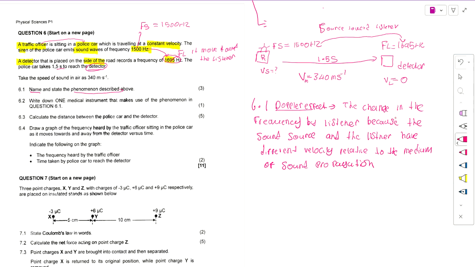So there's a change in the frequency, the frequency that is heard by the listener.